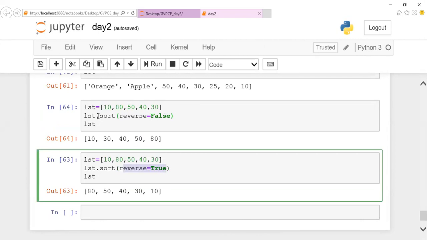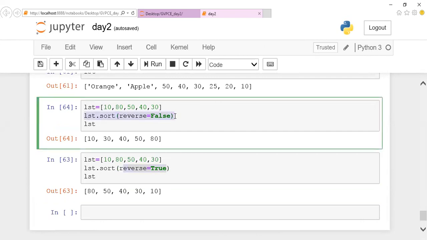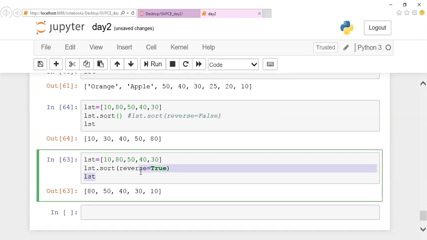So for the default one, it is not necessary to give it, guys. Instead of mentioning reverse equals false, you can mention it directly with the empty parameter. It literally means the same. But if you want descending order, you're supposed to pass the parameter reverse equals true. This is mandatory. This is all about your sort method.